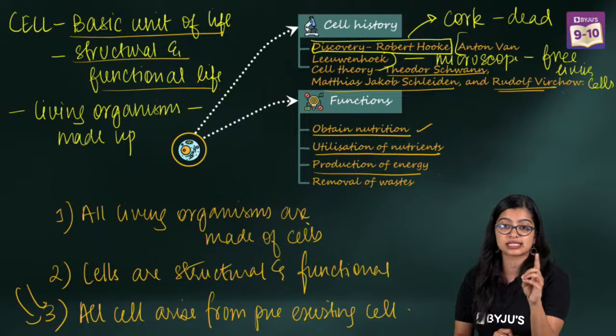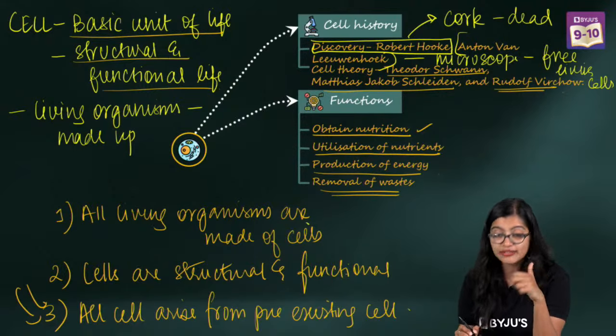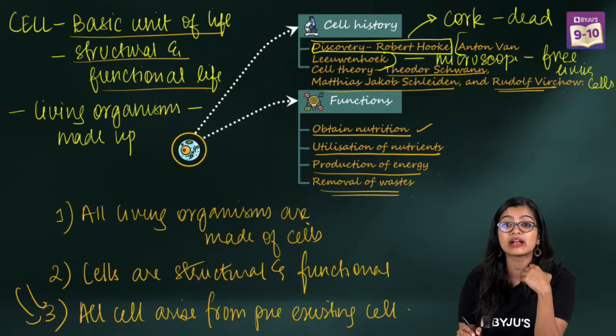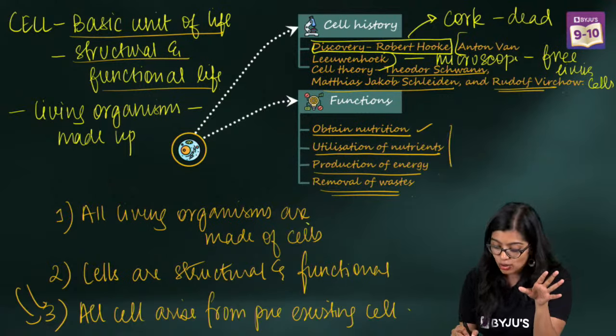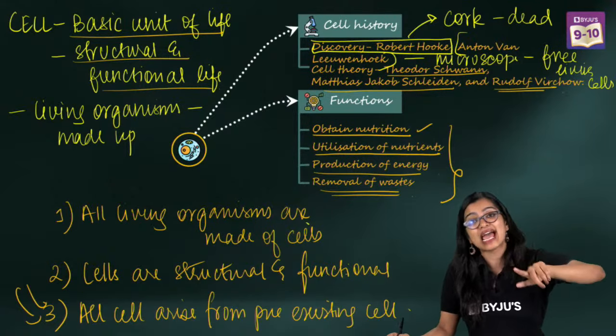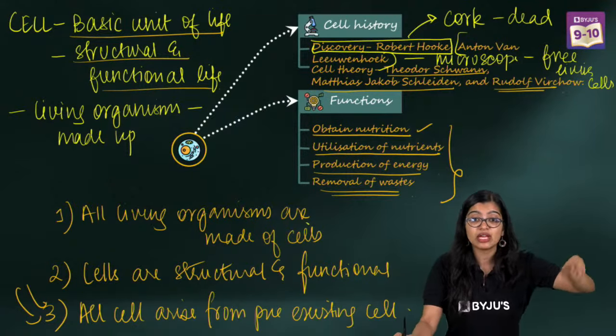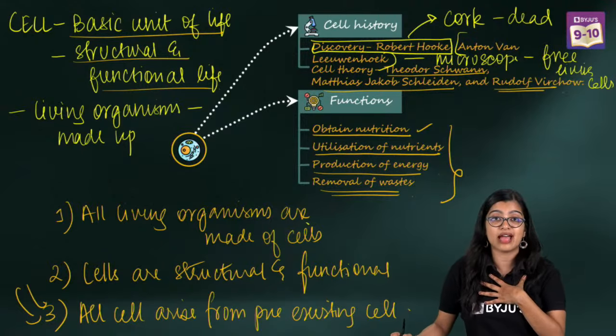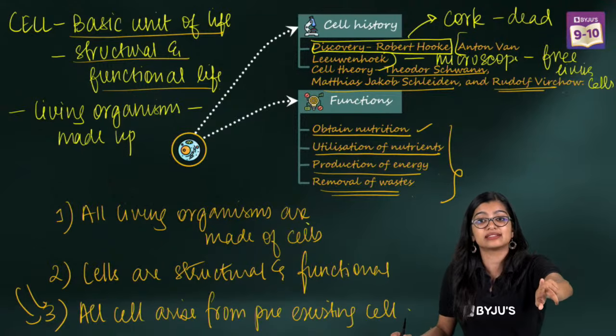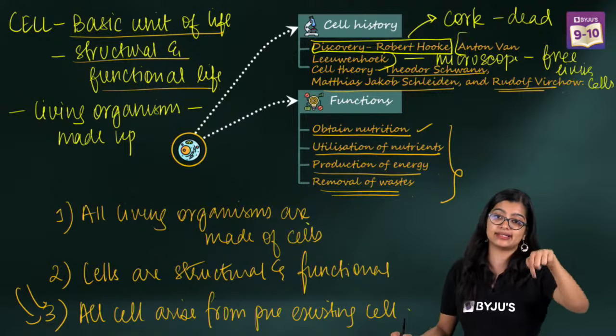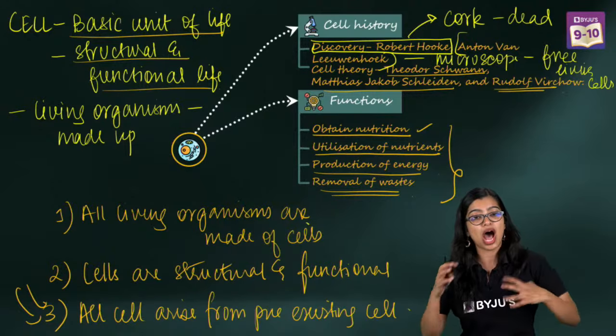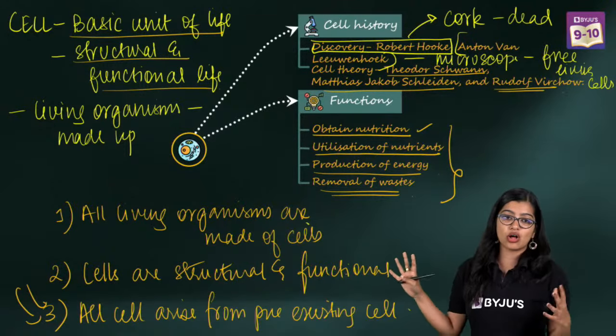All of these processes happen within the cell. And whatever waste material is there is quickly given out by the body. So basically, why is the cell the basic unit of life? Whatever functions we carry out are actually carried out by the cell, right? Which is why it is called the basic unit. So are we clear? Are we all clear?